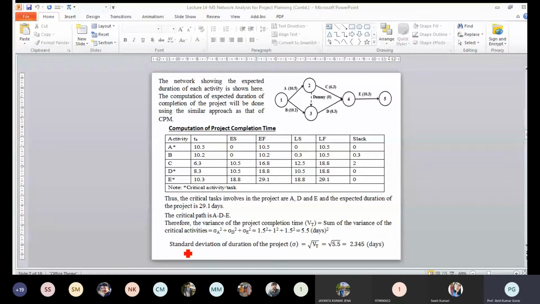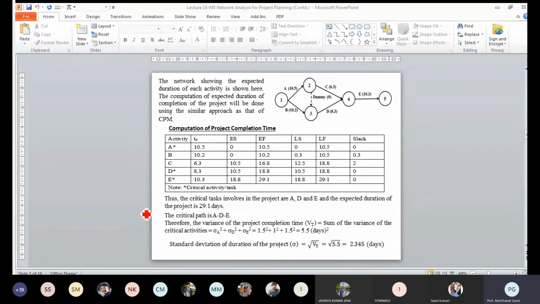And we have already derived this in the last table. If you refer, sigma A was 1.5, so this is 1.5 square. Sigma D is 1, so this is 1 square, and sigma E is 1.5, so 1.5 square. So the variance is equal to 5.5, and to calculate the standard deviation, it is the square root of the variance. Because we cannot take a sum of standard deviations, but variance is the addition of all these. So we calculate the square root of the variance, and it is equal to 2.345 days.